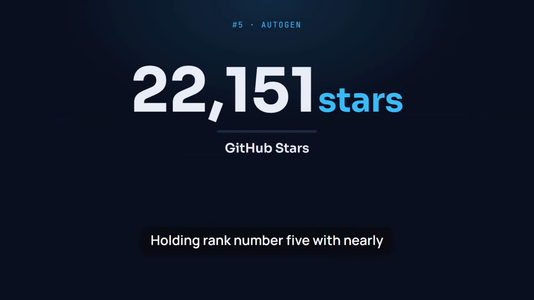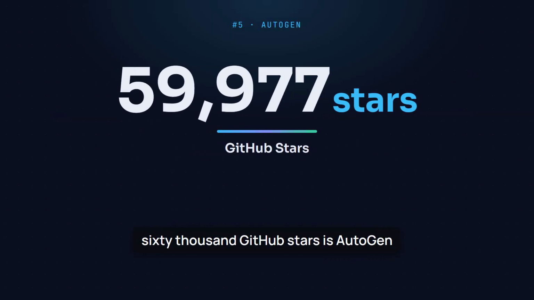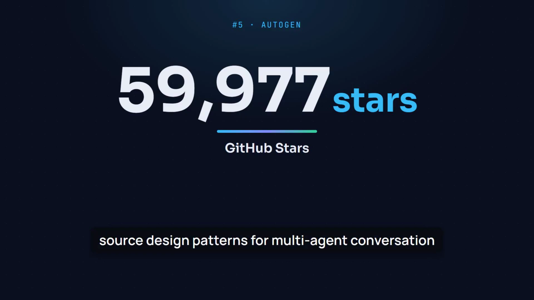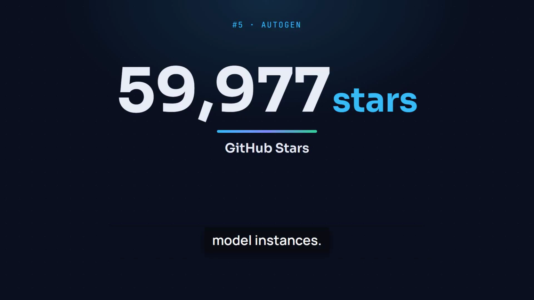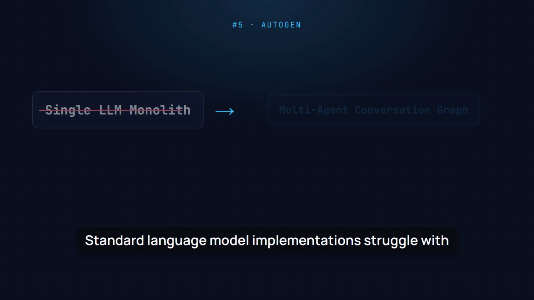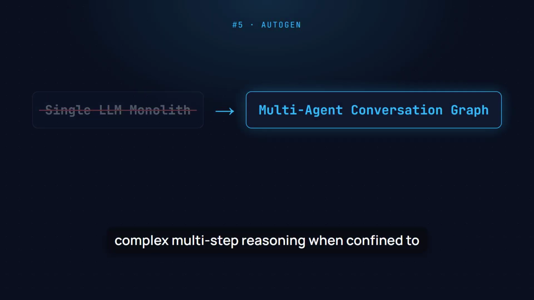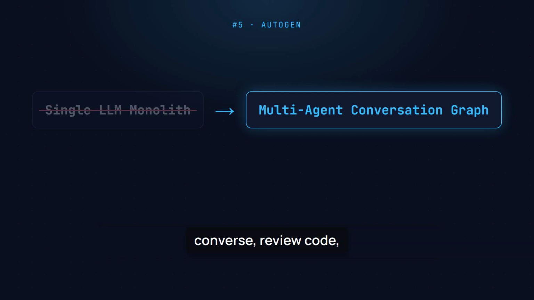Holding rank number 5 with nearly 60,000 GitHub stars is AutoGen from Microsoft. AutoGen established early open-source design patterns for multi-agent conversation and task distribution across distinct language model instances. Standard language model implementations struggle with complex multi-step reasoning when confined to a single prompt context. AutoGen solves this by decomposing intricate workflows into specialized autonomous agents that converse, review code, and execute tools collaboratively.